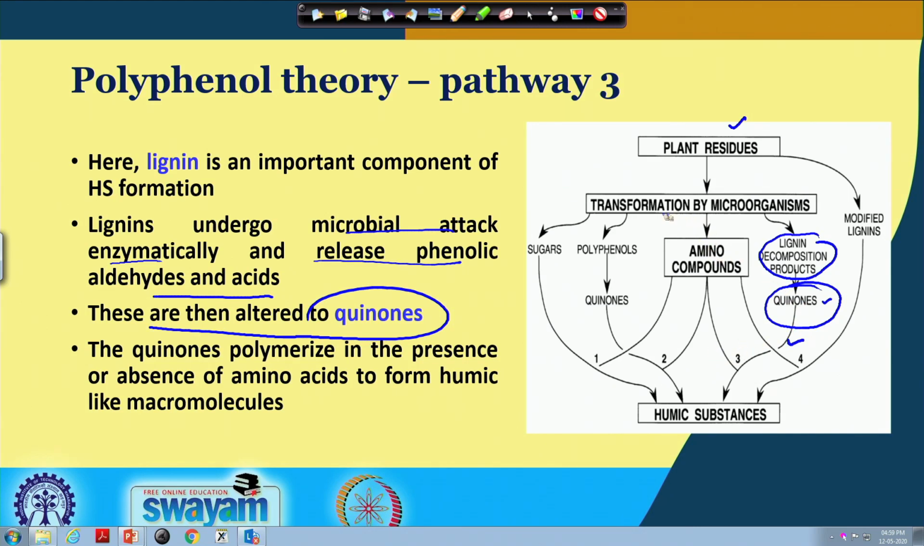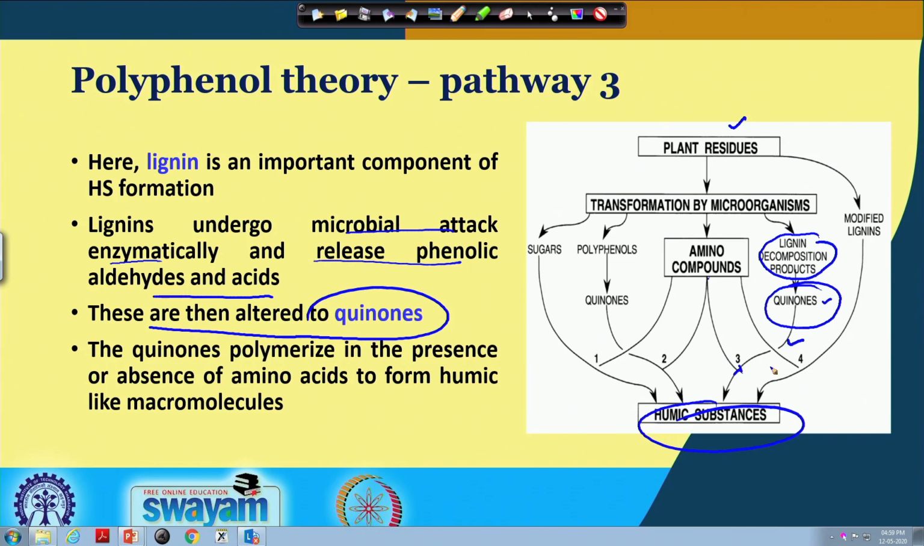As you can see, due to the decomposition of organic compounds or plant residues, amino compounds are also formed because they are proteinaceous material, and when these amino compounds degrade, these amino acids will add into this pathway 3 to form these humic substances. So, again these quinones basically polymerize in the presence and absence of amino acids to form humic-like macromolecules.